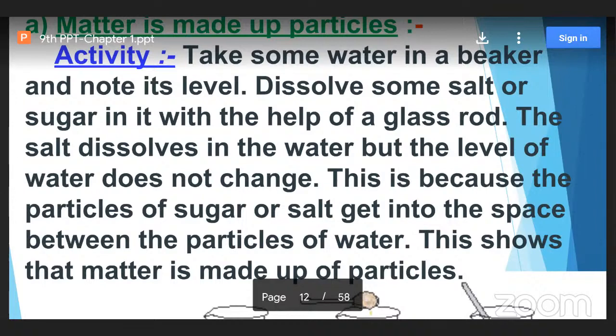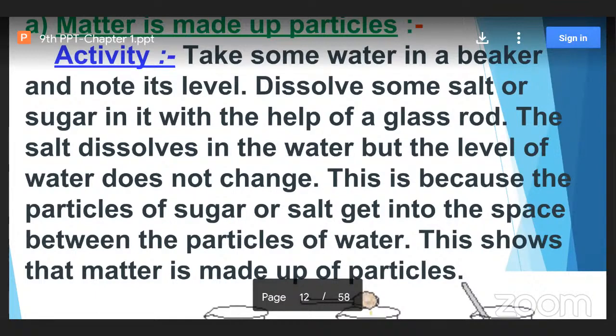Regarding these 5 points, for each point we have different activities. By performing the activity, we can prove that particular property of matter, isn't it?